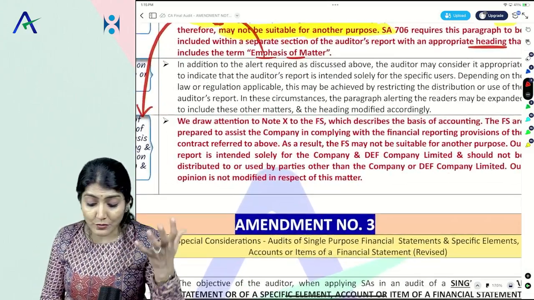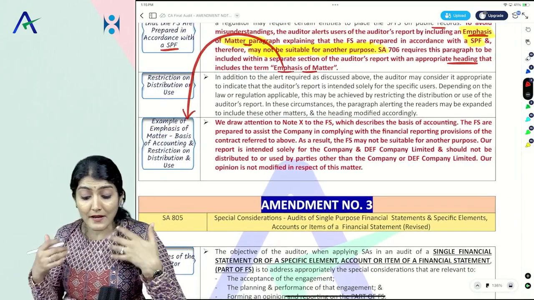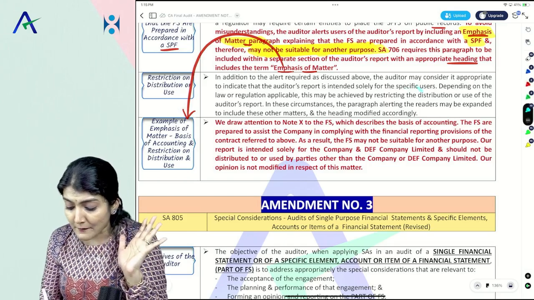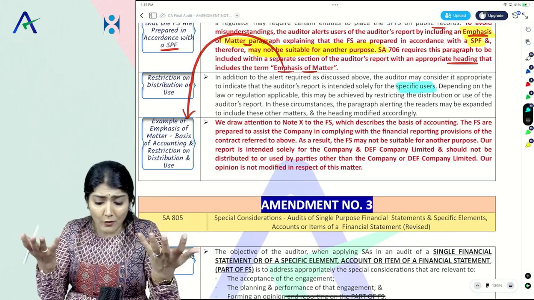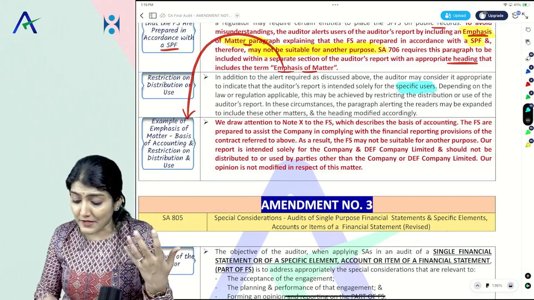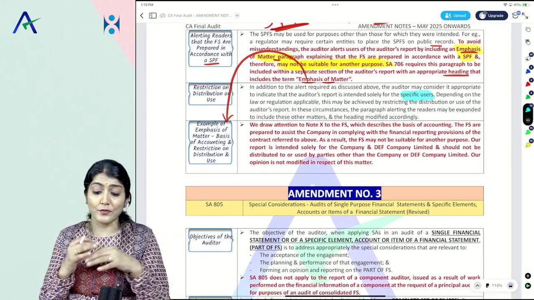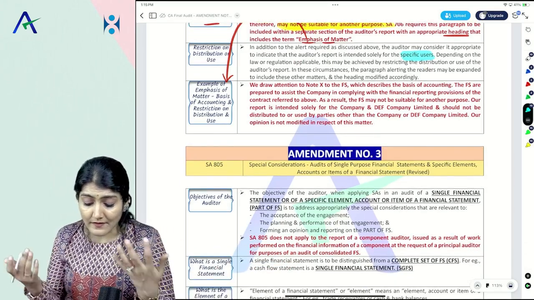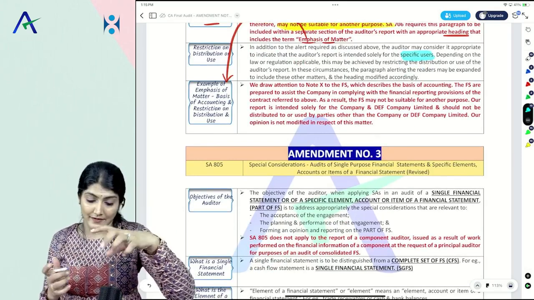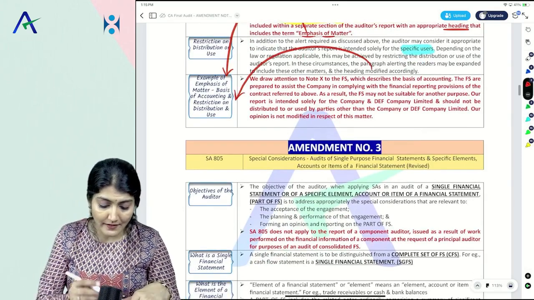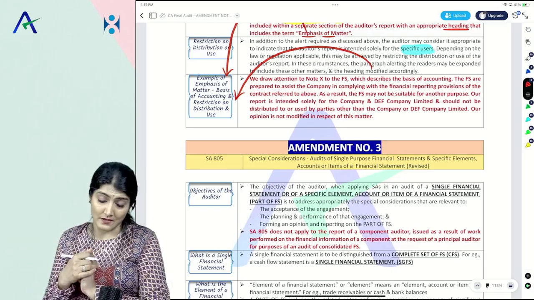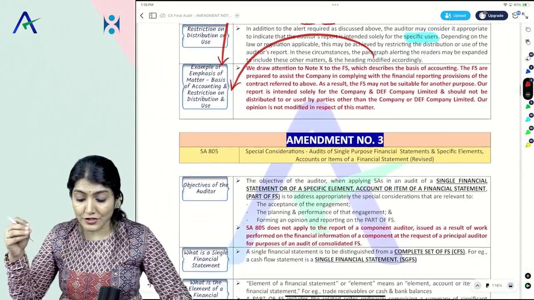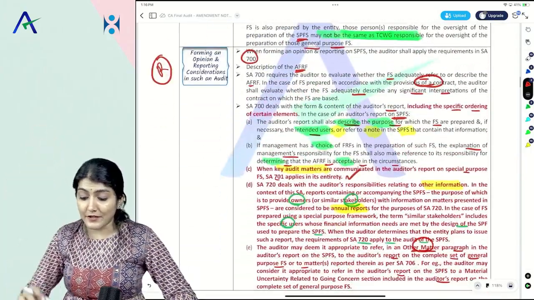Right. In addition to the alert described above, the auditor may consider it appropriate to indicate that the audit report is only meant for a specific set of users. Depending on whether law or regulation is applicable, this may be achieved by restricting the distribution or use of the audit report. The paragraph alerting the users may be expanded to include these other matters and the heading modified accordingly. So again, is the heading modified accordingly? Yes, restriction on distribution and use. And then they've given an example incorporating the above two points. We draw attention to note X, and where the purpose and intended users were given.